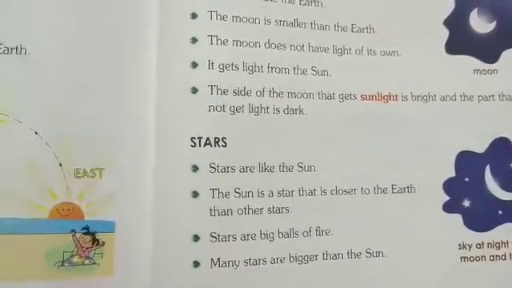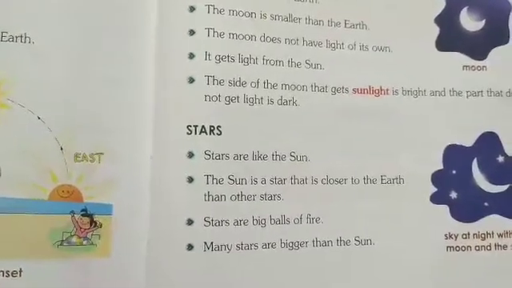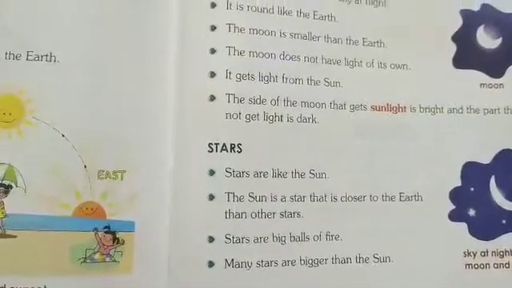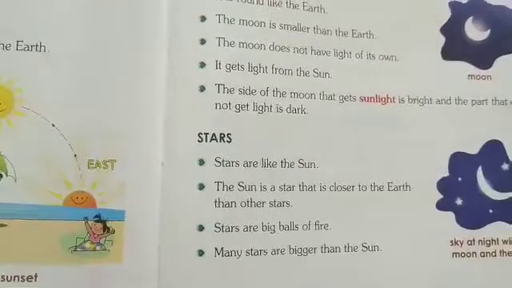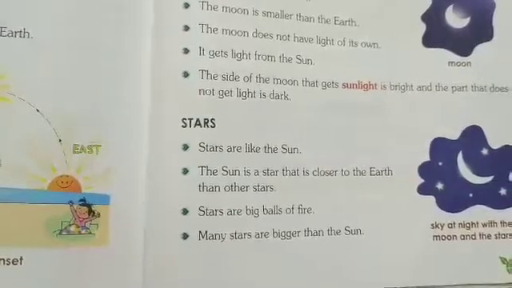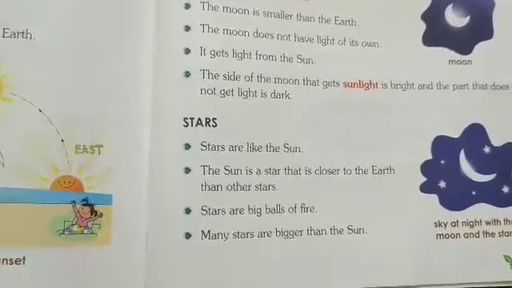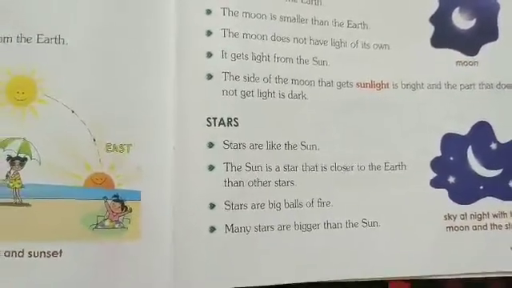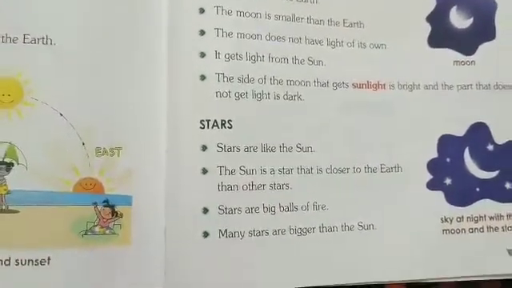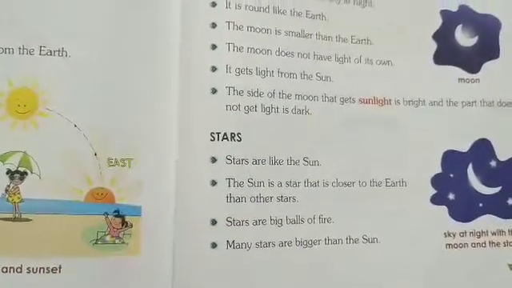See children, you learnt the sun is a very big ball of fire, but it looks very small in the sky. Why? It is very far away from the earth. Remember children, the sun is a star that is closer to the earth than other stars. Other stars are millions and billions of kilometers far away from the earth. The sun is the nearest star to the earth.